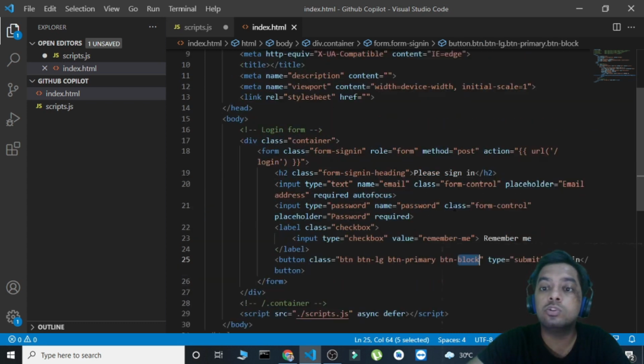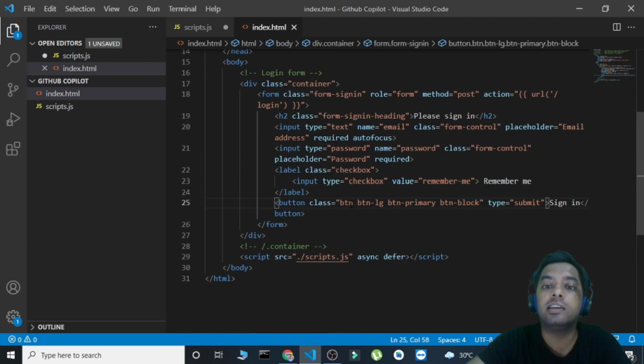So this is sort of a drawback of it. It is using Bootstrap here, but actually I don't want to use Bootstrap in my project, so I might need to remove these classes, or if I want to use it I have to import it.